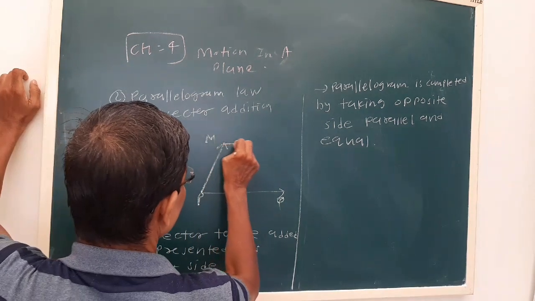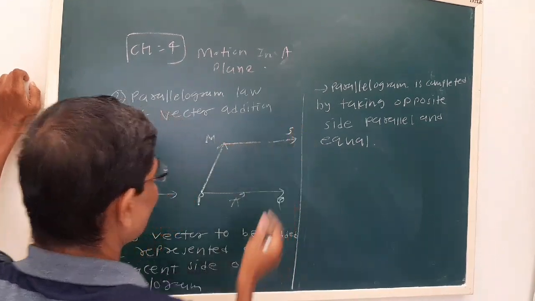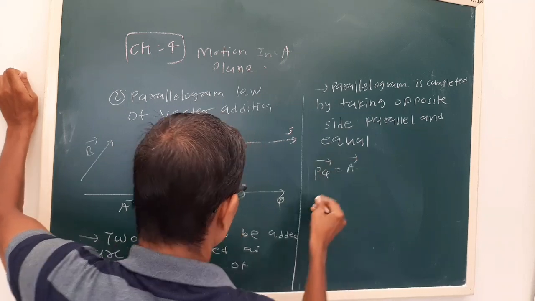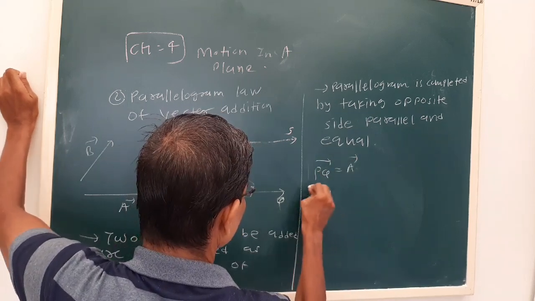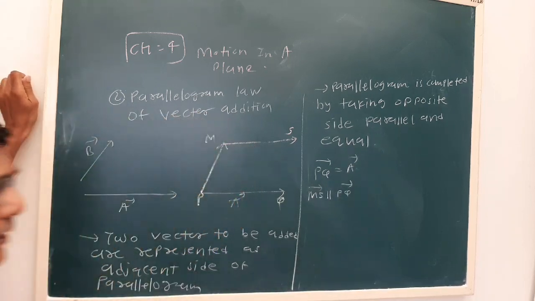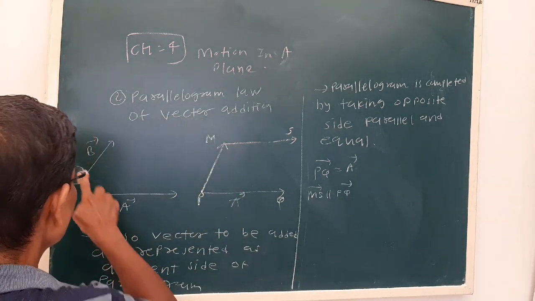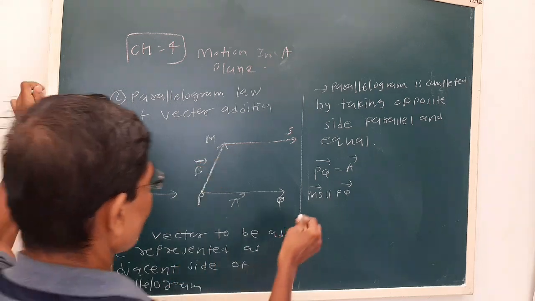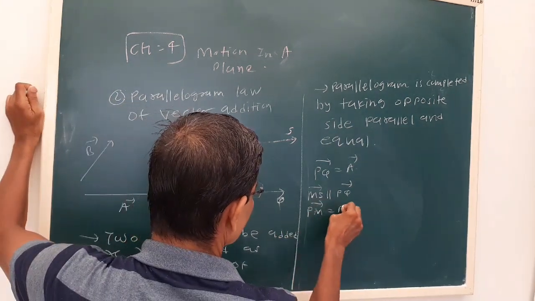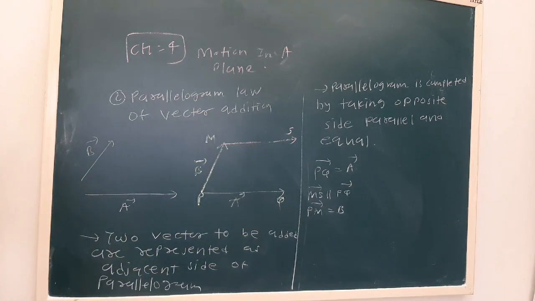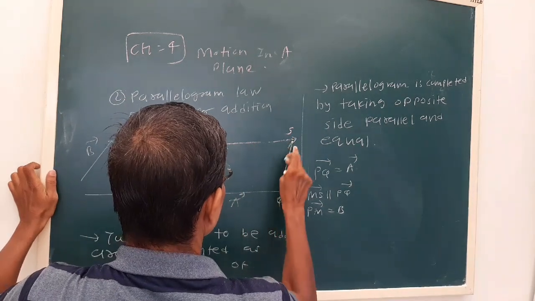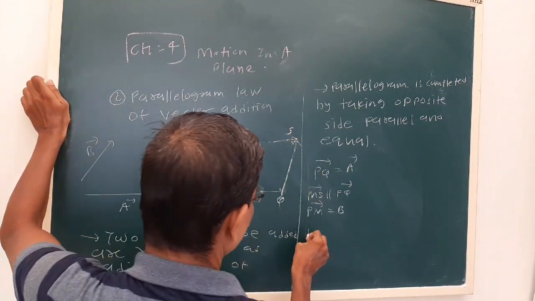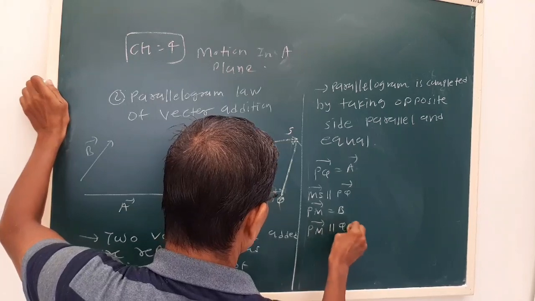So here MS is parallel to PQ, and this is our vector B. PM is B. Then I complete the parallelogram, that is, PM is parallel to QS.